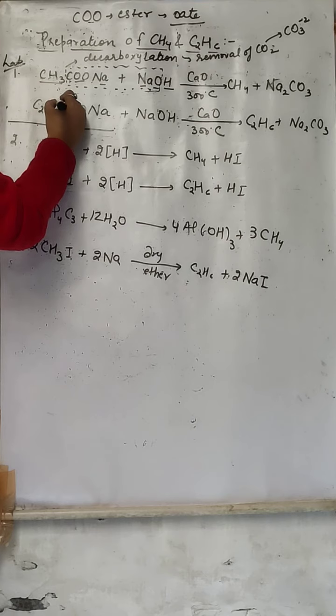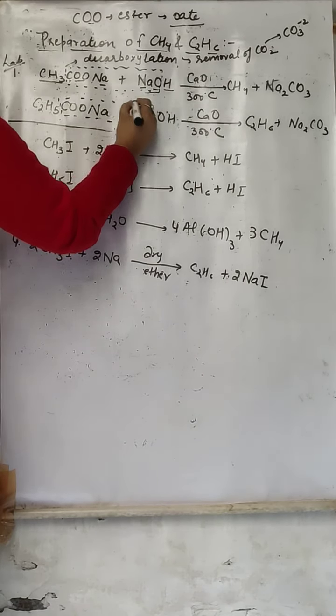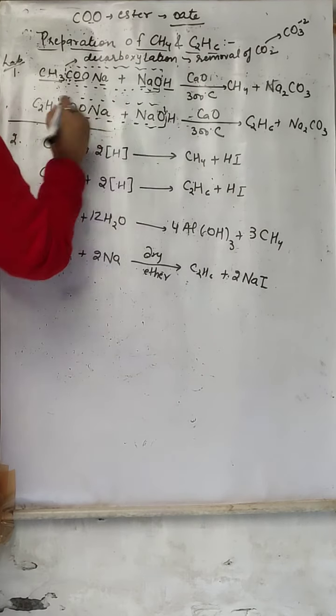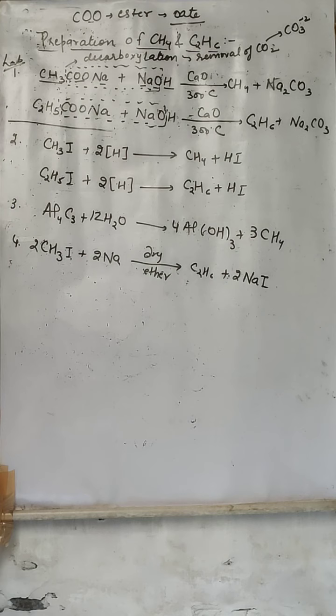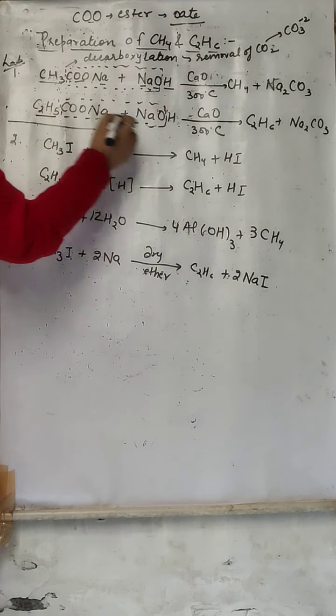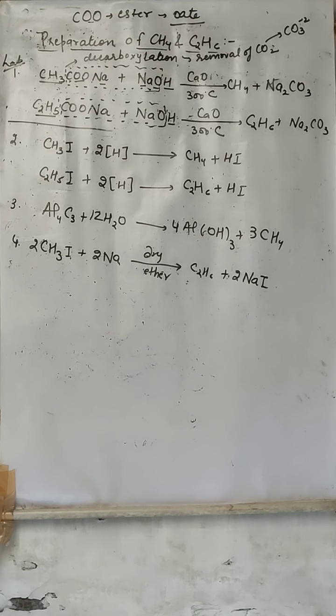Similarly here, this full part is going to be removed. What are they going to form? Na2CO3. And this C2H5 is going to react with this H and they will form C2H6. Alright. So this is your lab preparation.